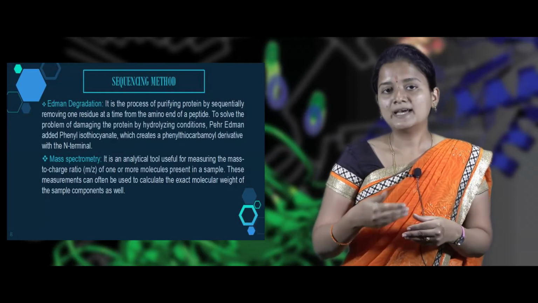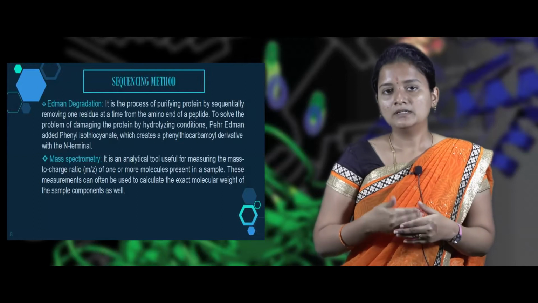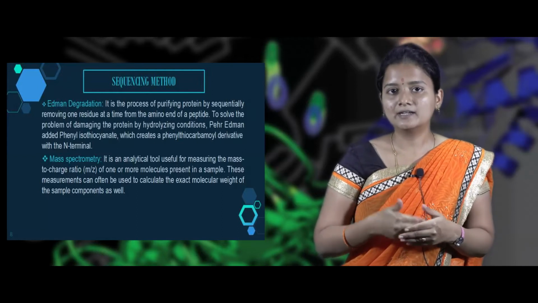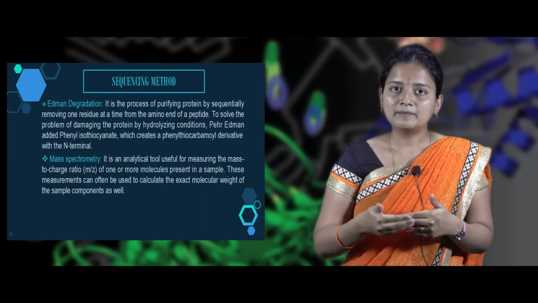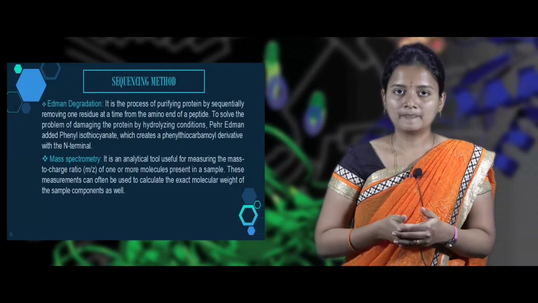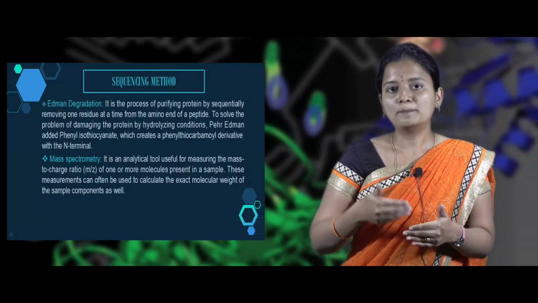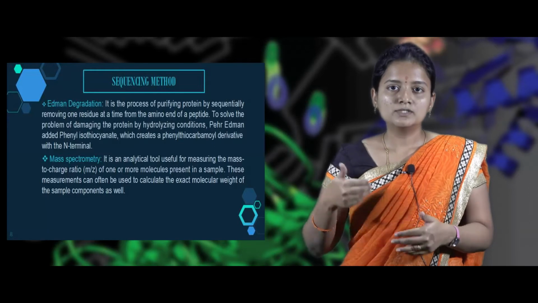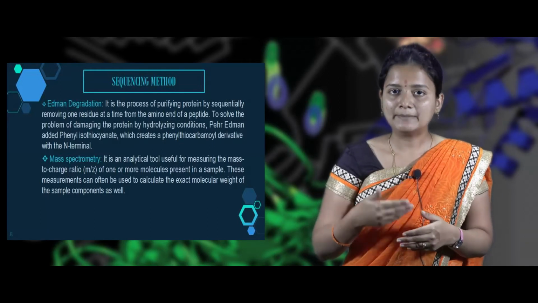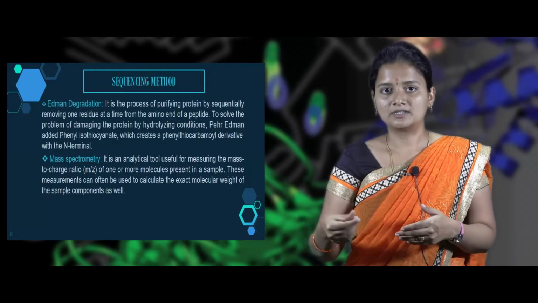And the next method is mass spectrometry. As we know, mass spectrometry is an analytical tool where the molecules will be assessed or determined based on the mass-to-charge ratio. So whatever molecules or components are present in the sample will be determined based on their molecular weight. With the help of the molecular weight, we will be able to determine each protein structure in the mass